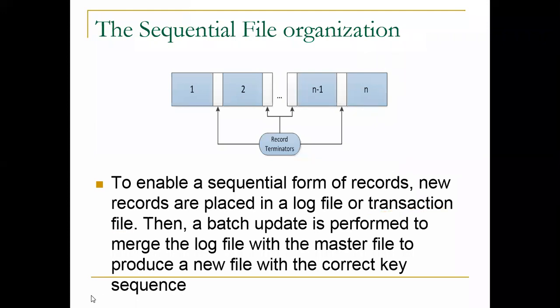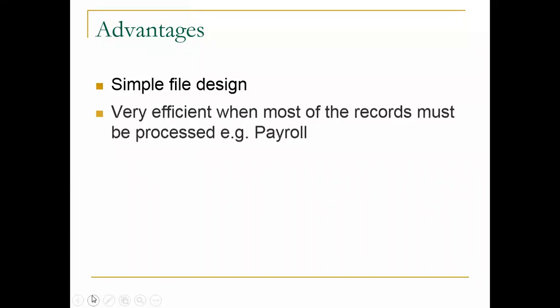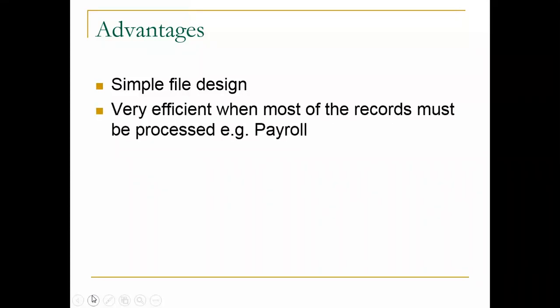So this is the concept of what a sequential file is. You have gone through all the concepts; sequential files are very important. Fine. So next, the advantages of a sequential file: it has a simple file design and is very efficient when most of the records must be processed. For example, a payroll system and an ERP system are examples of sequential files. You know very well about the payroll system, the banking system, then the student database, ERP; these are examples of file handling.